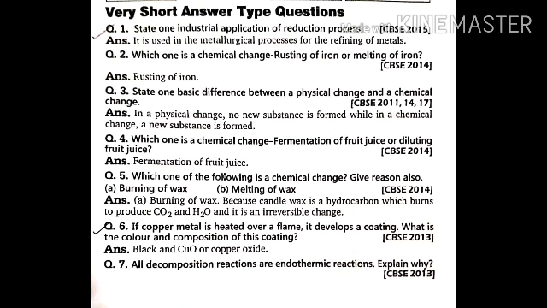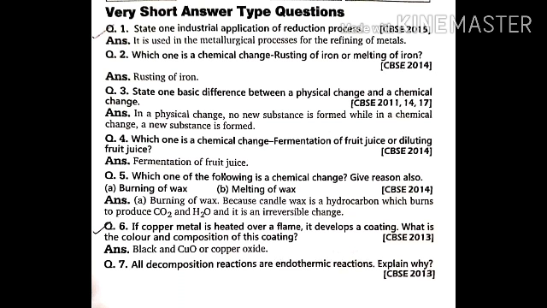There are a lot of industrial applications, but in the next chapter, metals and non-metals, one of the industrial applications of reduction is the metallurgical process. Metallurgical process means you know about the ores, right? Ores are the minerals from which we extract metals. In that process, for the extraction of metals from their ores, we use the reduction process.